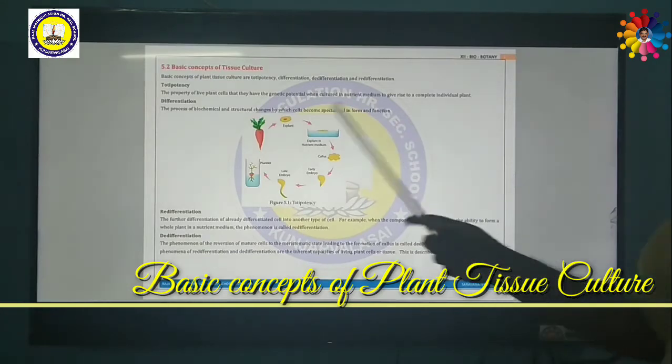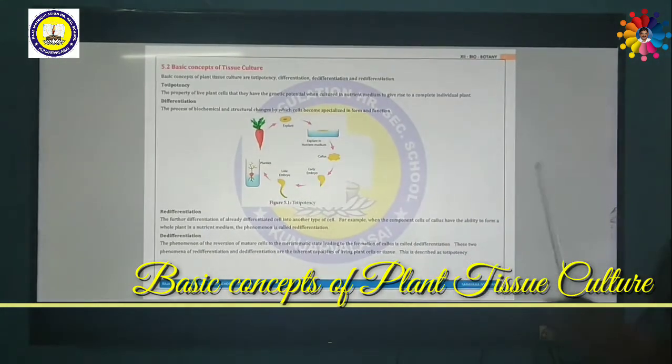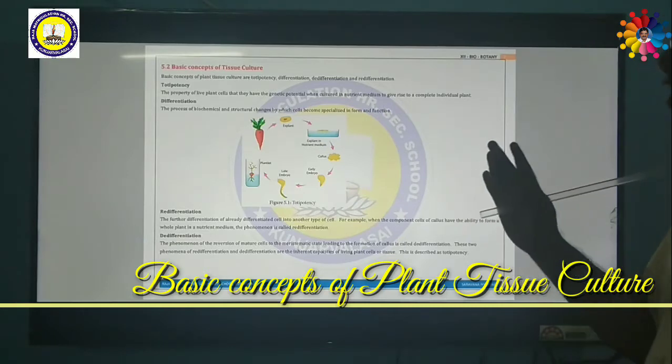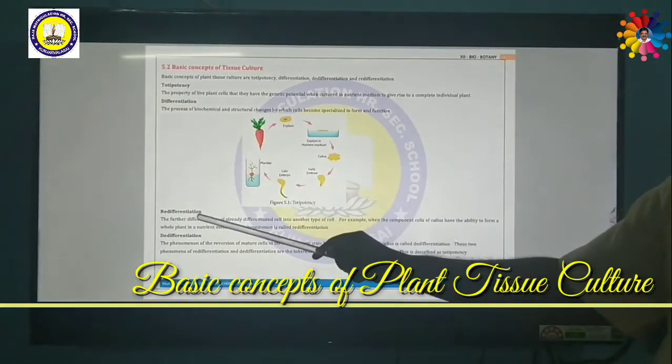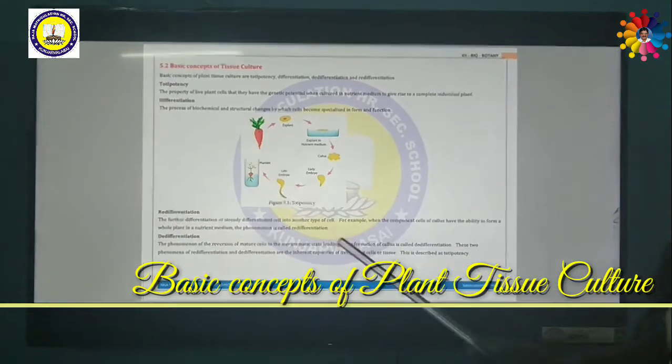Next we are going to see the basic concepts of plant tissue culture. This is an important question. There are four basic concepts for plant tissue culture. What are they? Totipotency, differentiation, redifferentiation, dedifferentiation.